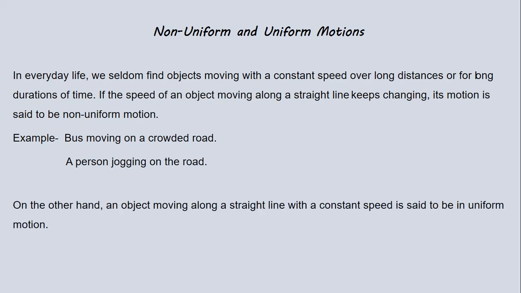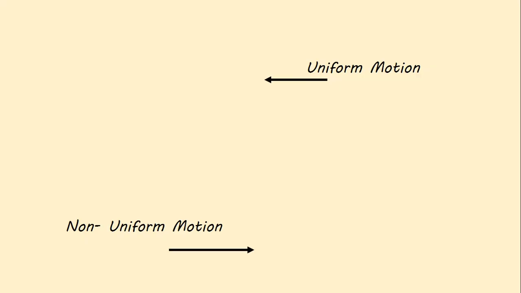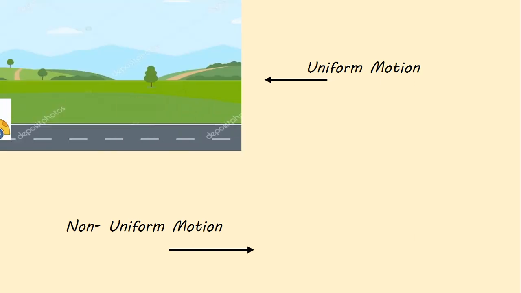On the other hand, an object moving along a straight line with a constant speed is said to be in uniform motion. We generally observe uniform motion for a short duration of time or for a short distance. So let's see what is uniform and non-uniform motion. Here we can observe that the car is moving with a constant speed. So this is an example of uniform motion.